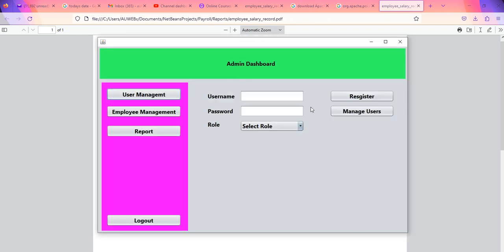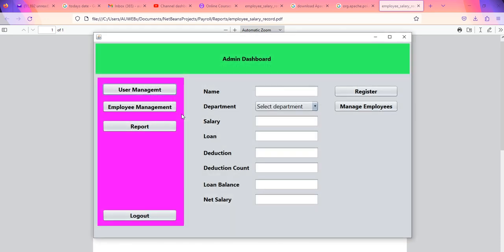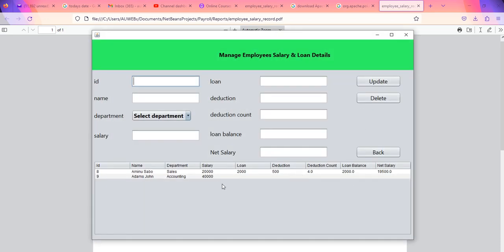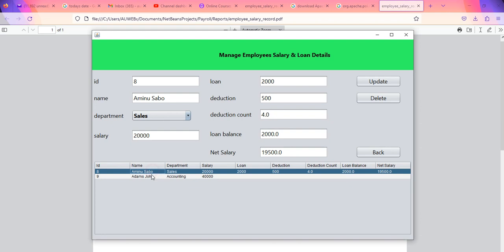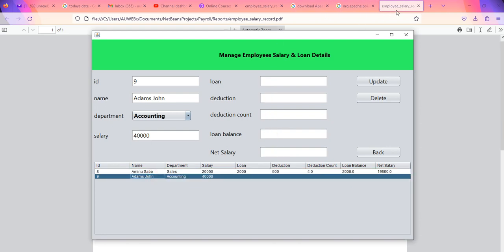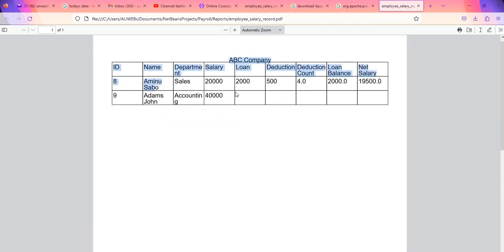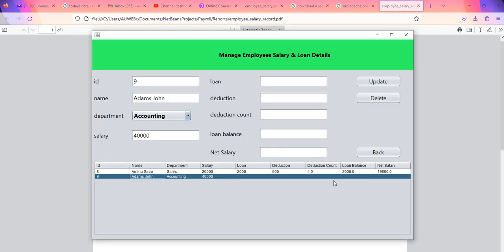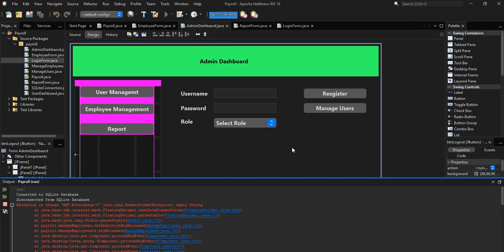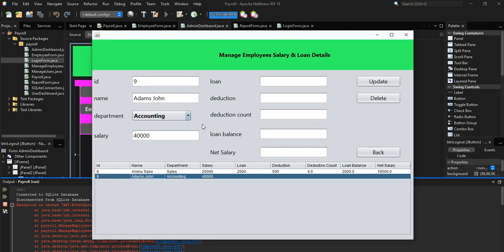If I go back, we can see the users under manage employees. These two records, 1 and 2, are the list of the records we are also seeing here. All right, so this is a very good program. You are going to learn a lot from it. We have many other things under this program, so the time may not permit to show all the demo. All right, so see you in the lecture.